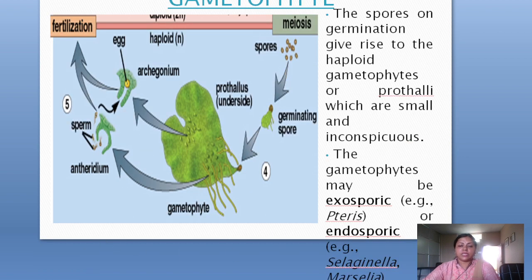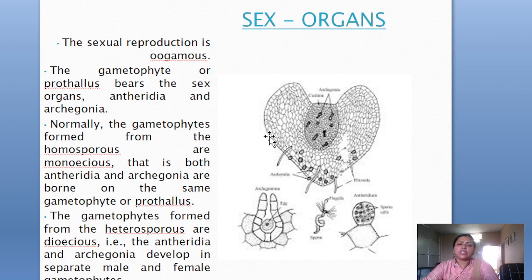Suppose Marsilea, then Selaginella, there you can see the endosporic type. Then the sex organs. The sexual reproduction in pteridophytes is oogamous. The gametophyte or the prothallus bears the sex organs, antheridium and archegonium. Normally the gametophyte forms from the homosporous, monoecious, as already told, and develops from the heterosporous.